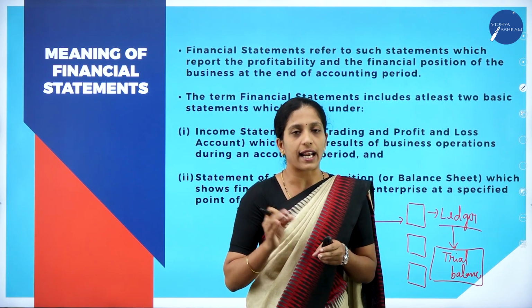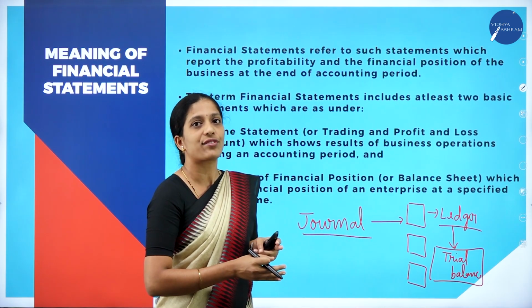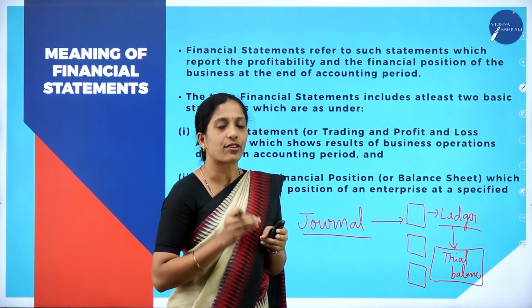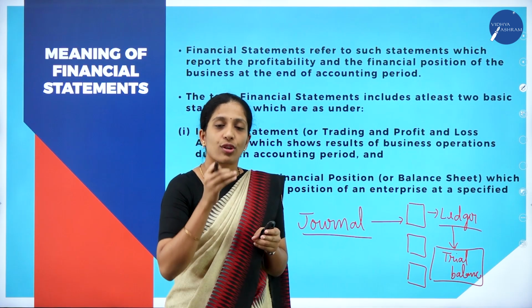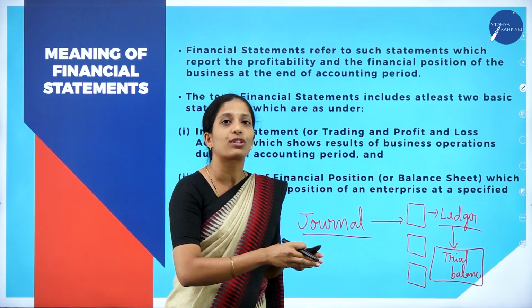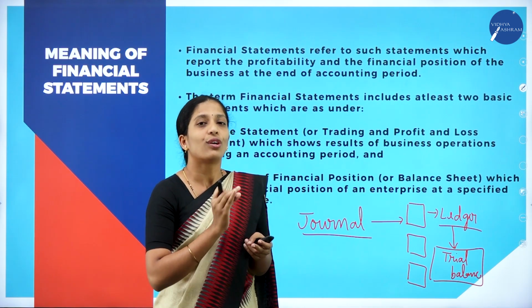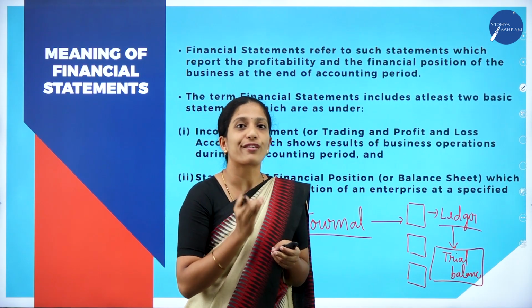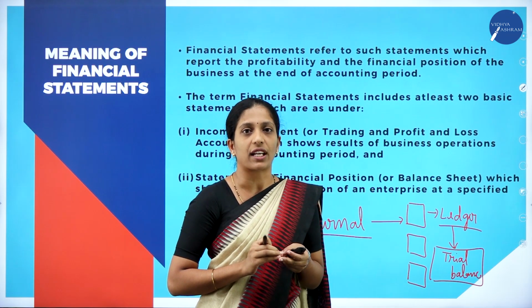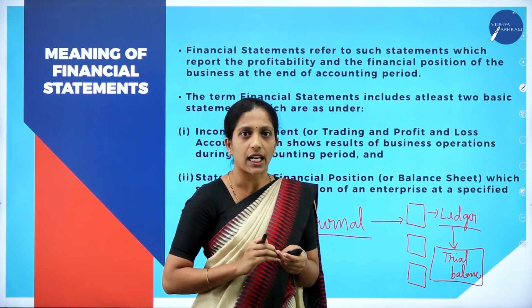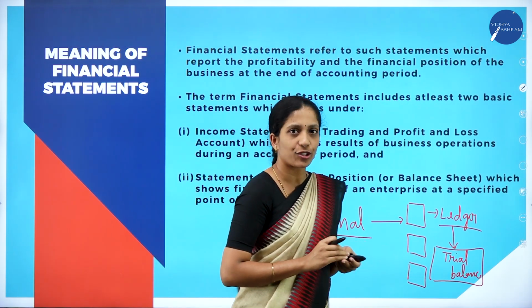So if it is not correct, then I have to go back again to the ledger and see whether the transactions recorded are correct or not. If the ledger is correct, again I'll go back to the journal to see whether I have made any mistake in the journal. So in order to check the accuracy of books of account, or the accuracy of ledger accounts, we are going to prepare this trial balance.